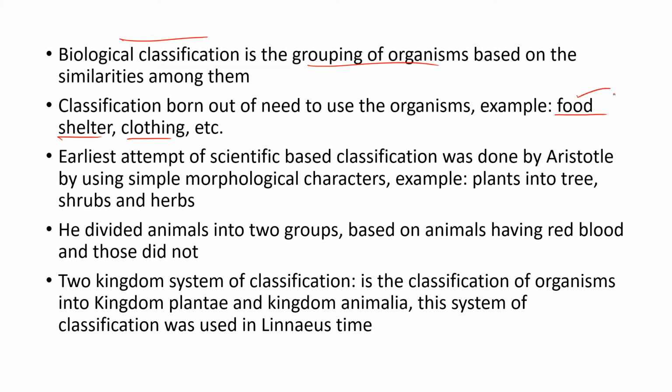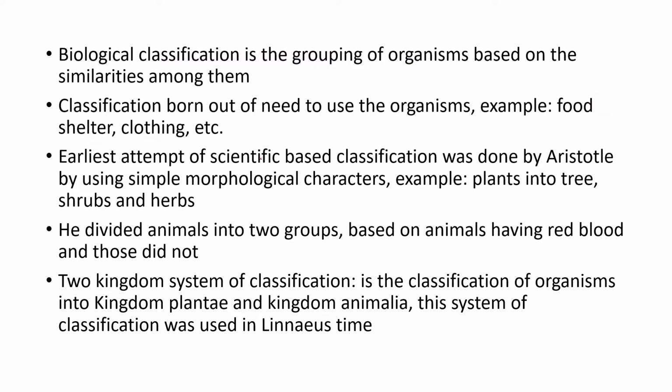Some animals give food, and some animals help with shelter. For the building of houses, we use some organisms to bring materials from one place to another. It means for construction, we have used animals to transport. And for clothing, some animals' skin was used as clothing in the olden days. Nowadays also we use the skin of some organisms to prepare cloth or fabric. Not only these three, there are many uses of organisms. Hence we have to classify the organisms.